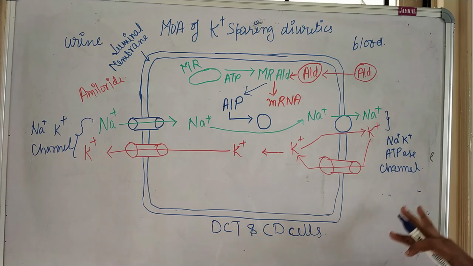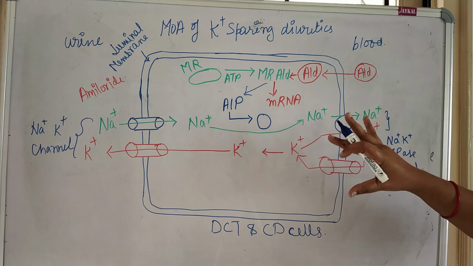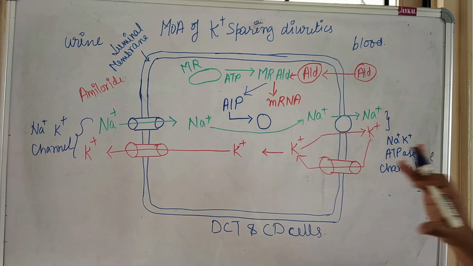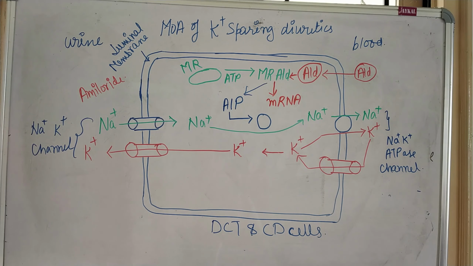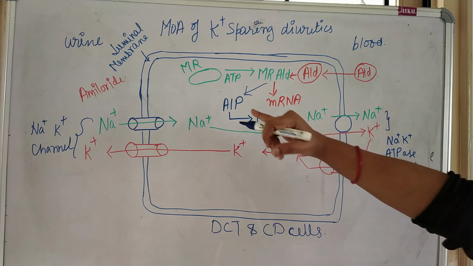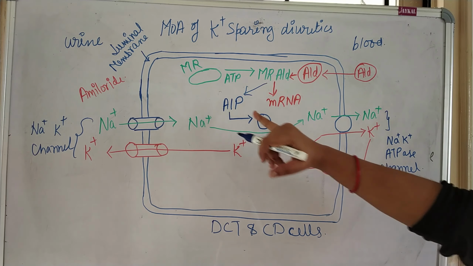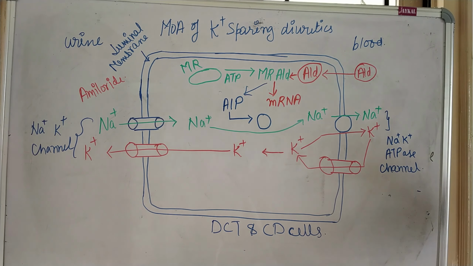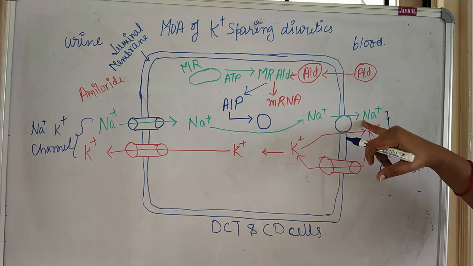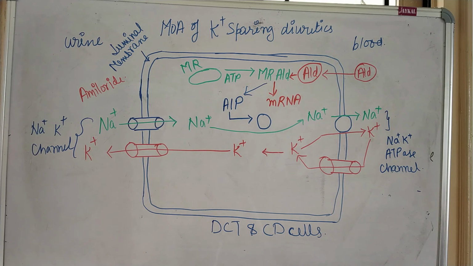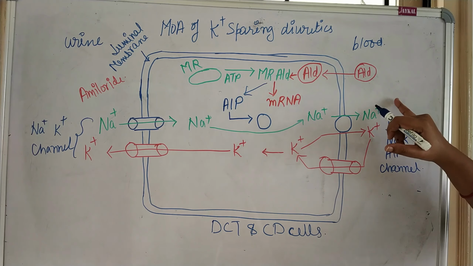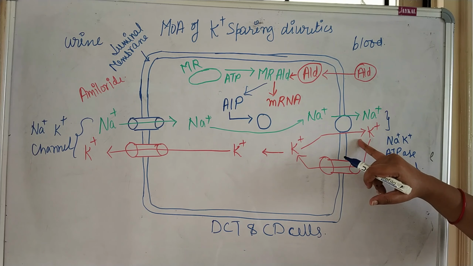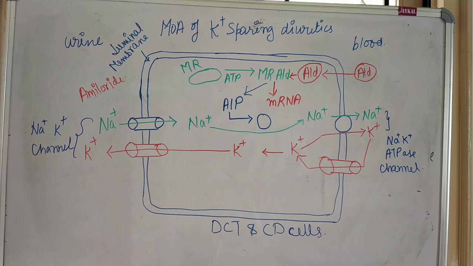See, this is the general case when aldosterone is working, when there is no diuretics. So in the absence of diuretics, the general mechanism is that this aldosterone induced protein influences the sodium channel to increase the sodium ion reabsorption in blood. So when the sodium reabsorption in blood will be more, a large amount of potassium will be excreted out.